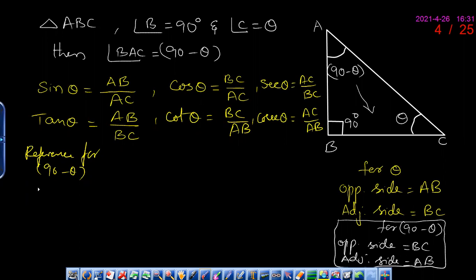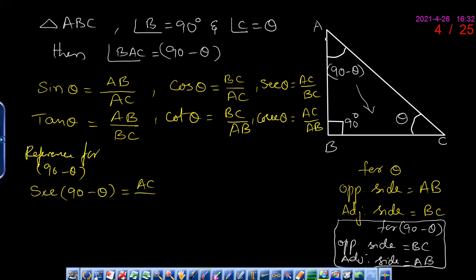Let us see secant 90 minus theta, which is nothing but the reciprocal of cos. Okay, now what is hypotenuse? AC here. And what is adjacent side of 90 minus theta?